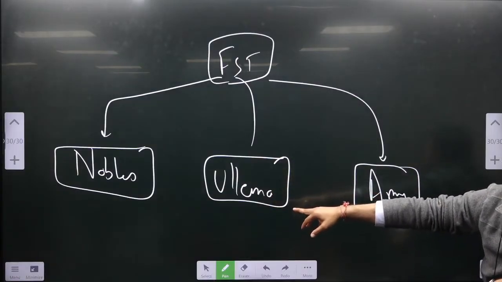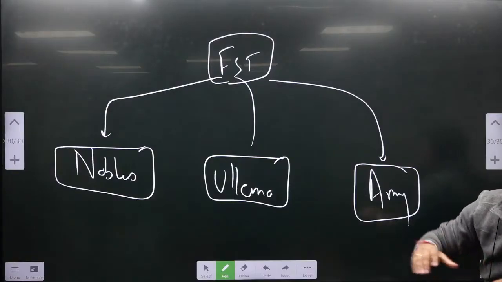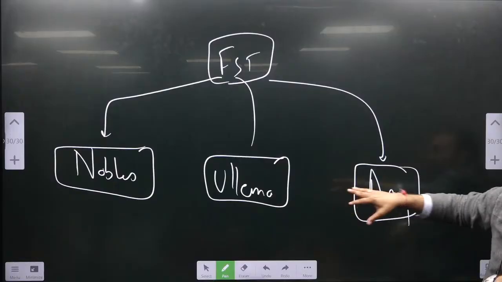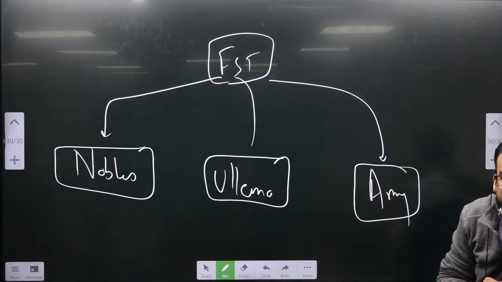Ulema class, why was the ulema class frustrated with Muhammad bin Tughlaq's policy? Because Muhammad bin Tughlaq's attitude was secular in nature, right? Tolerance toward all religions. So this was the case why the ulema class was dissatisfied. And over here, why was the army dissatisfied with Muhammad bin Tughlaq?